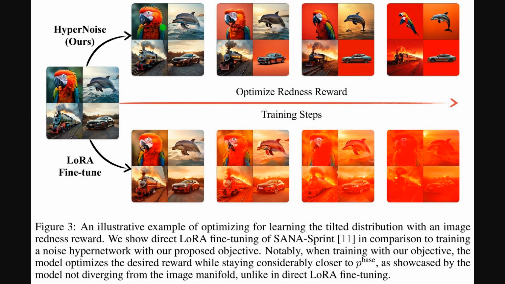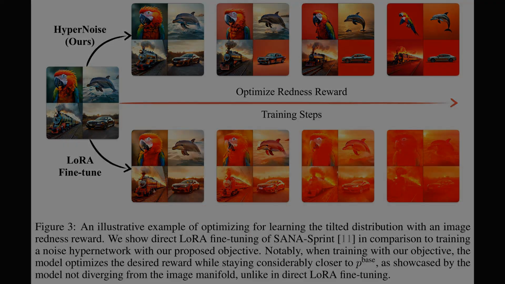Okay, this figure contrasts two training paths while optimizing a redness reward. The top row shows the noise hypernetwork gradually increasing redness but keeping structure and detail intact across training steps. The bottom row shows direct LoRA fine-tuning, which quickly saturates into flat red images, indicating drift from the base image manifold. Notice the arrow labeled Optimize Redness Reward, which marks progression over steps, and the clearer object fidelity in the top row compared to the collapsed visuals below.